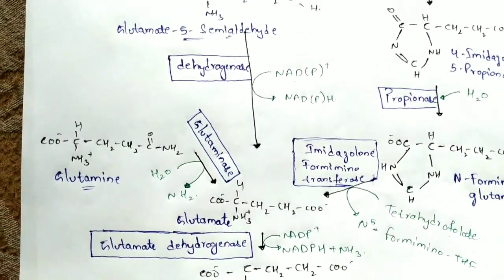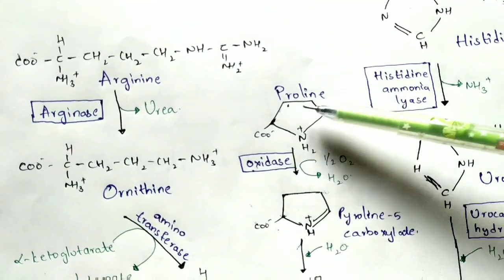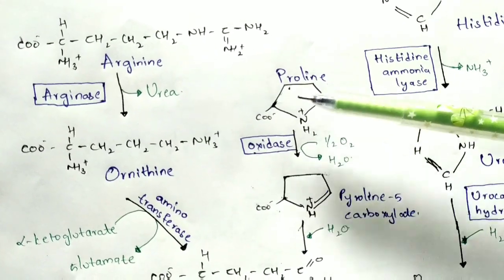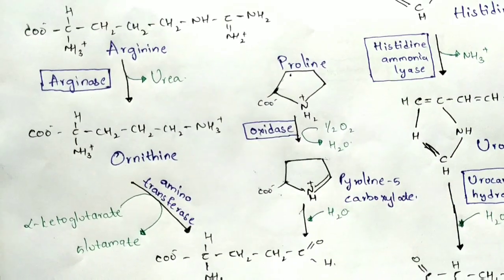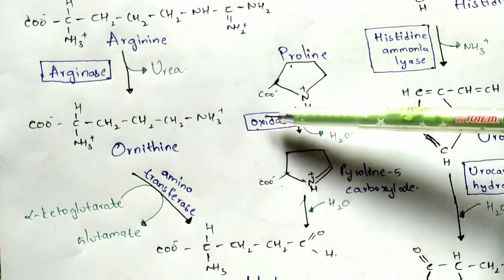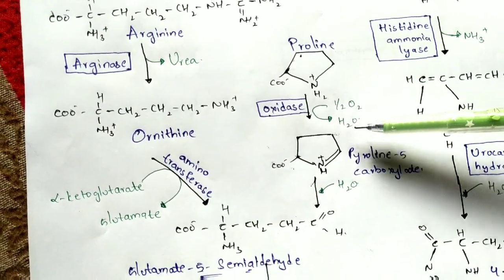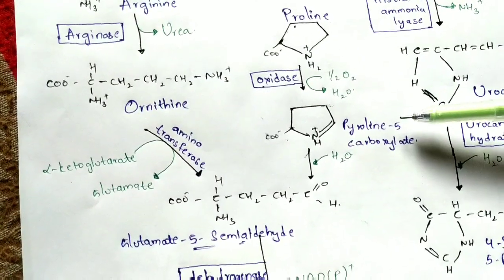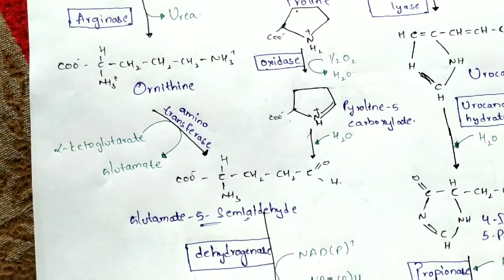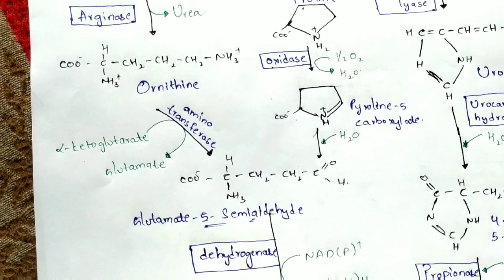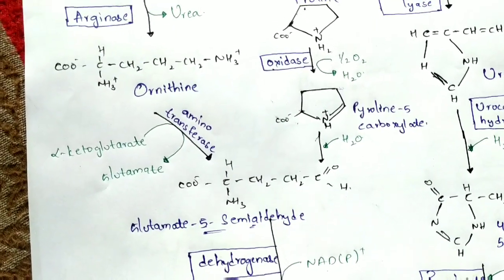Next, let us take another amino acid. We have completed histidine, so let us take proline, and this is the molecular structure of proline. Proline undergoes an oxidation reaction by utilizing an enzyme known as proline oxidase, where half a molecule of oxygen is utilized and released as a water molecule, and it forms pyrroline 5-carboxylate.